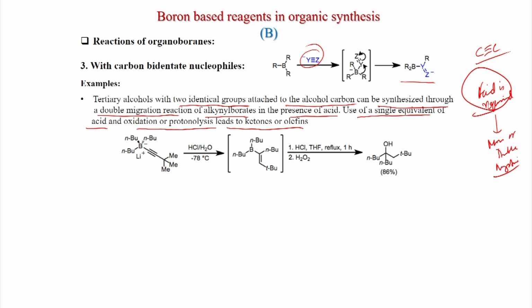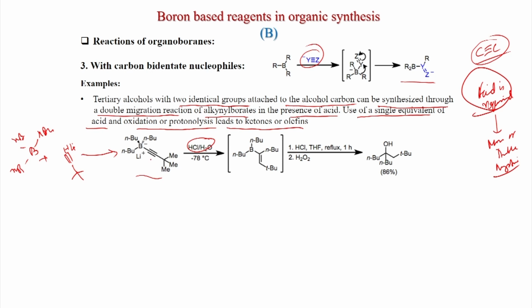So, this is already a boronate. This is obtained from tri-n-butyl borane plus lithium this, which will give this boronate species, because a negative charge is there. So, we are discussing now the carbon-carbon triple bond. Now, this is an anion, this is adding. After that you have to add acid. So, after acid treatment what happens? This triple bond gets activated.